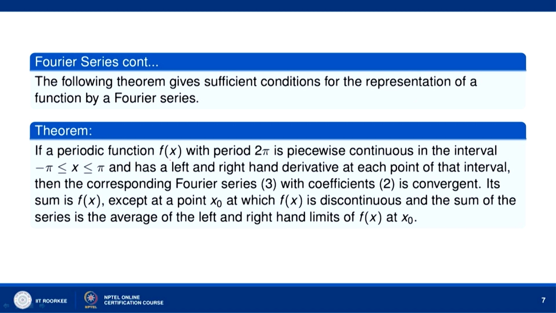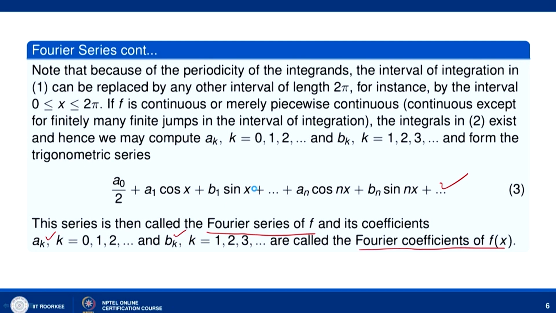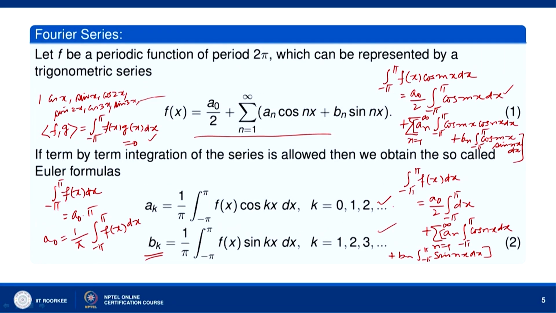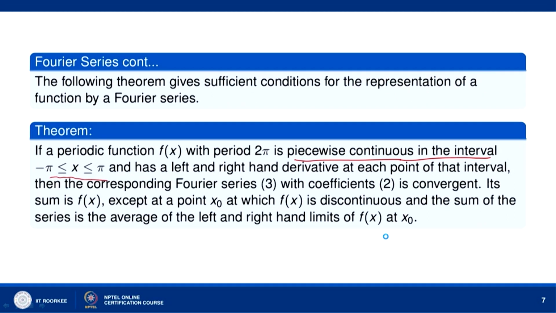If a periodic function f x with period 2 pi is piecewise continuous in the interval minus pi to pi and has a left hand and right hand derivative at each point of that interval, then the corresponding Fourier series 3 with coefficients given by equations 2, okay, is convergent.